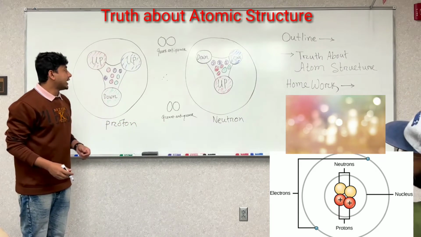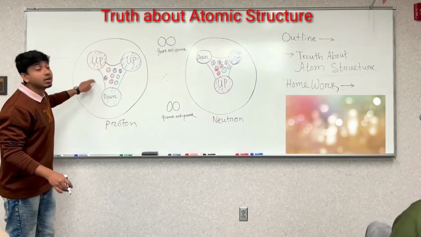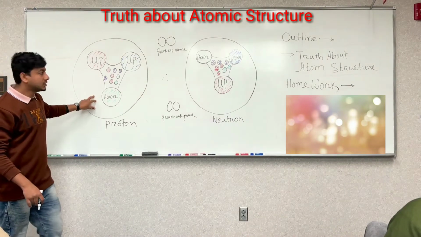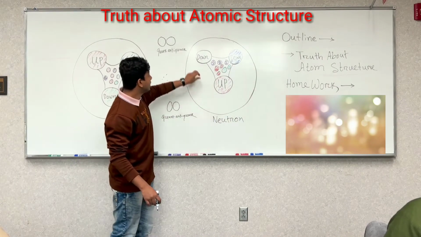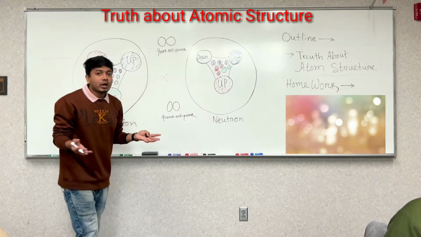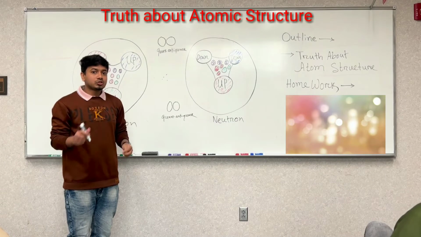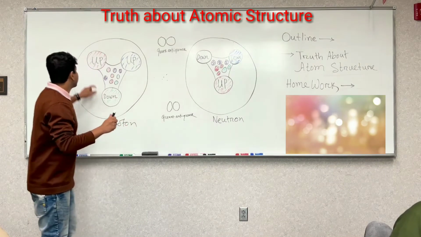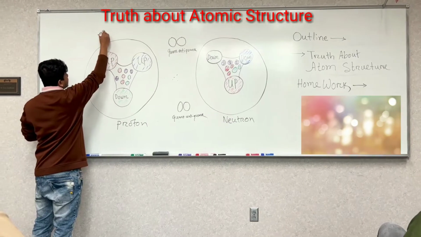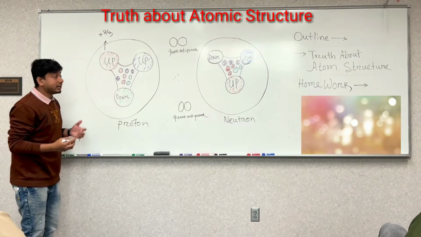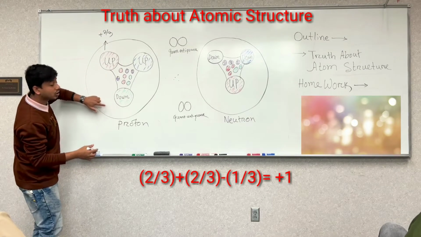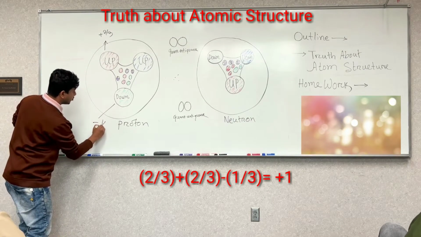As we know, a proton is made up of two up quarks and one down quark, and a neutron is made up of two down quarks and one up quark. If you assume the proton has plus one charge, then the up quarks have plus 2 by 3 charge each, and the down quark has minus 1 by 3.